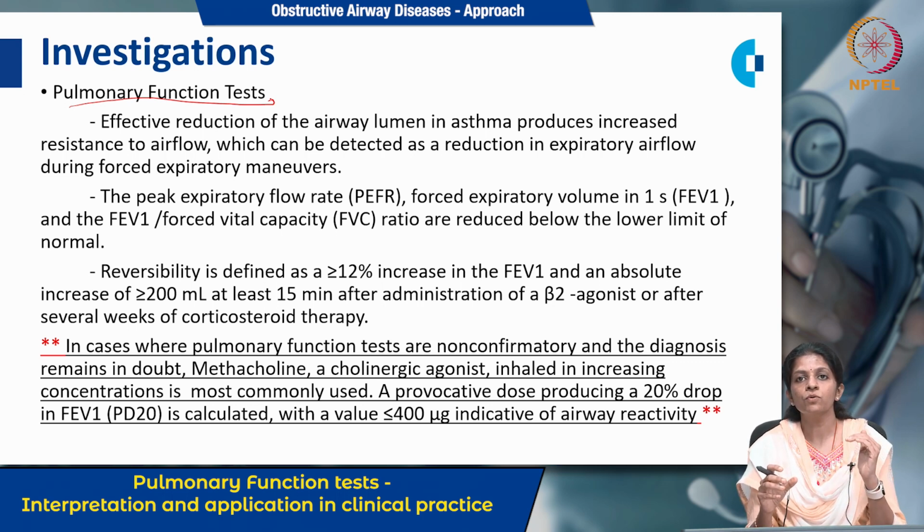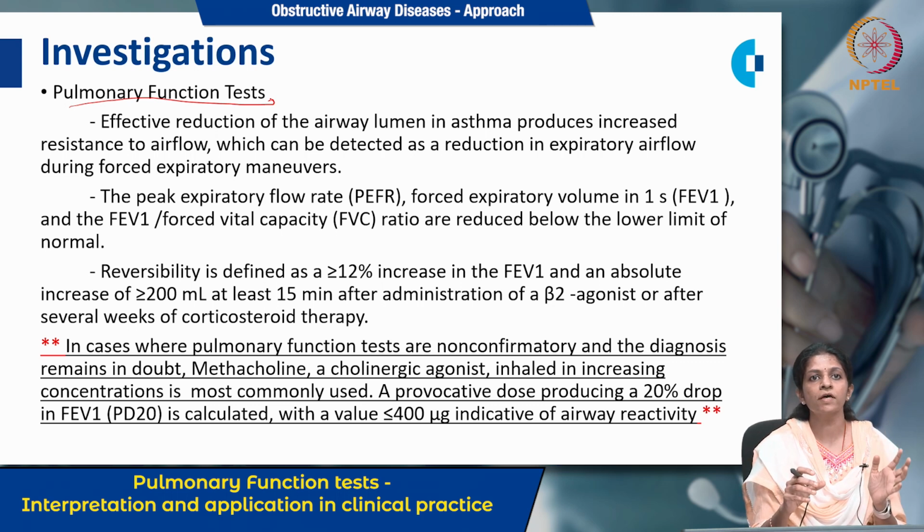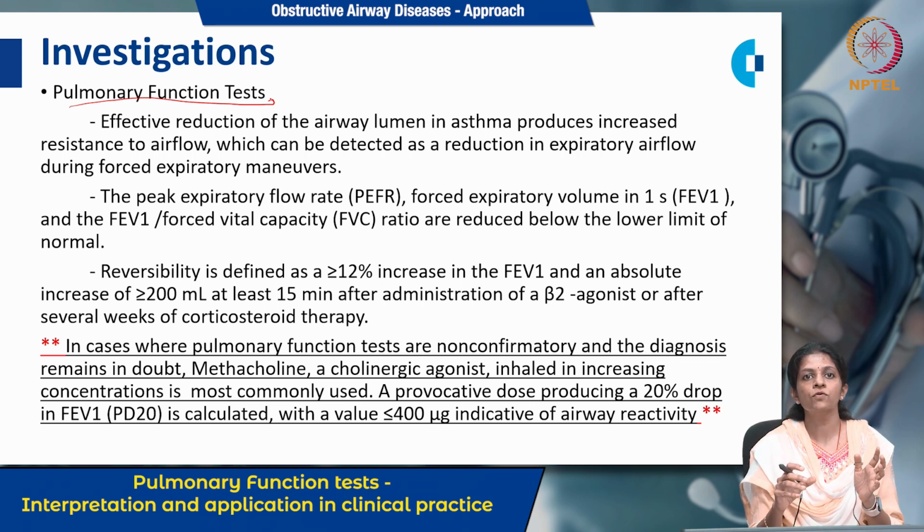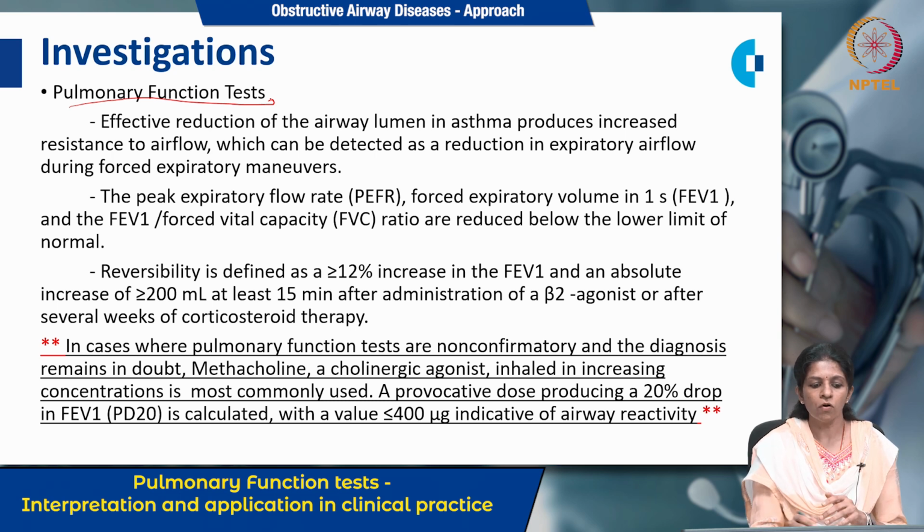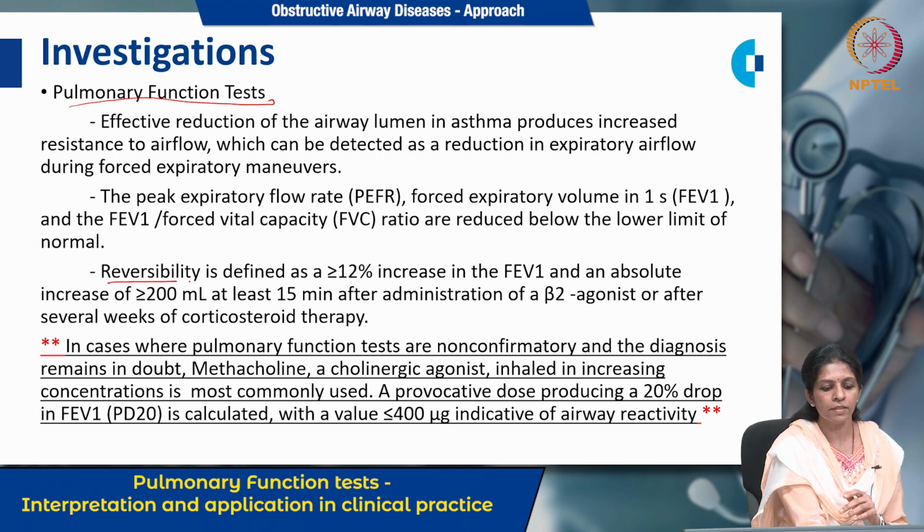So what we are going to see in the pulmonary function test is peak expiratory flow rate, forced expiratory volume, and the ratio of forced expiratory volume to forced vital capacity, which are all lower than the normal limit. You can also go with reversibility testing.